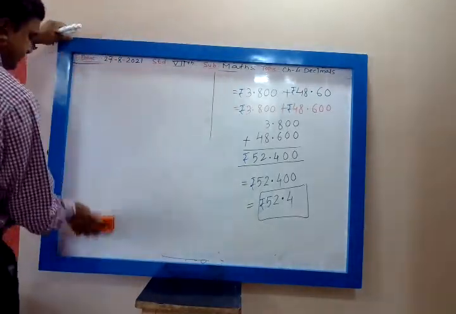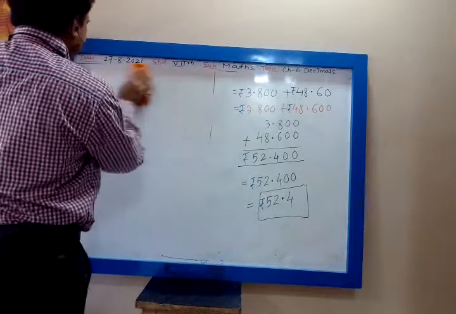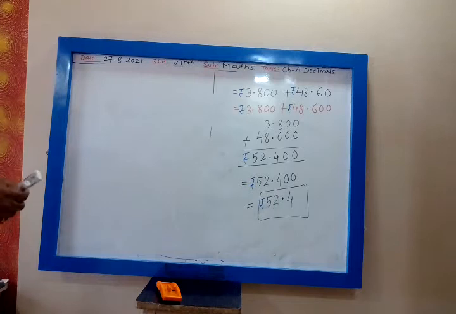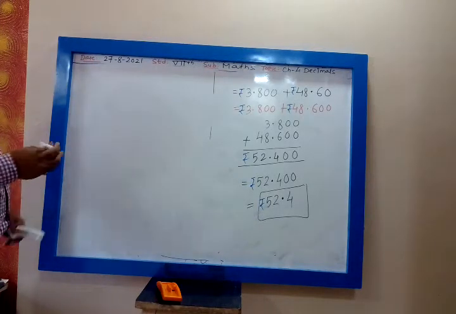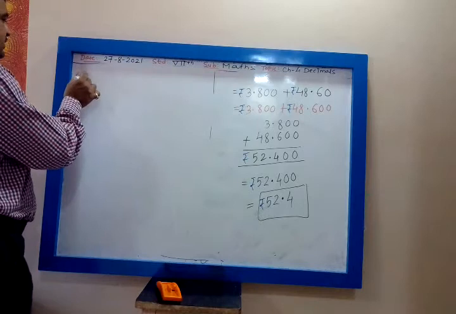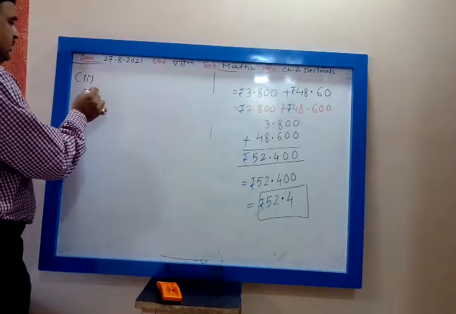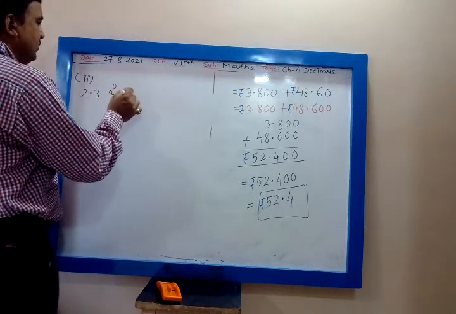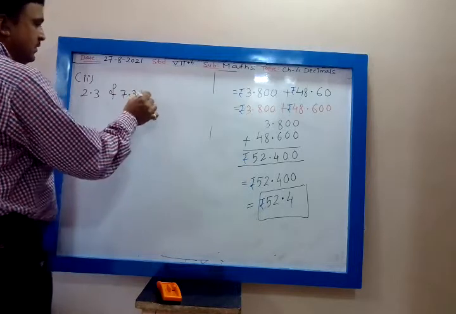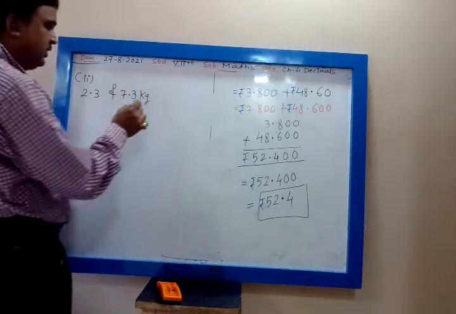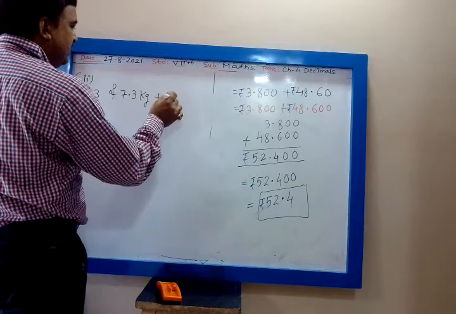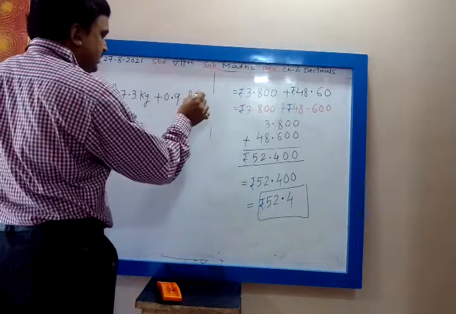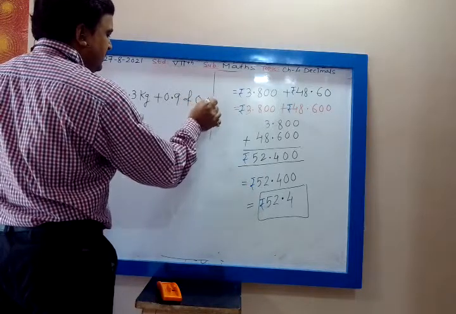Then second question: 2.3 of 7.3 kg, then plus 0.9 of 0.48 kg.